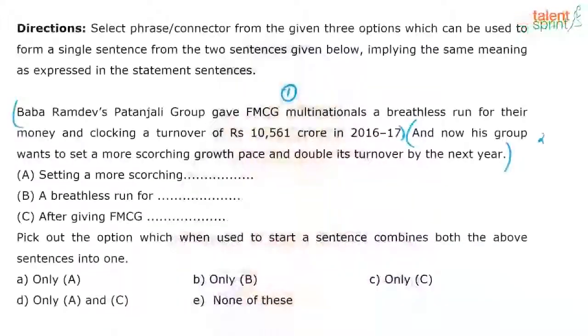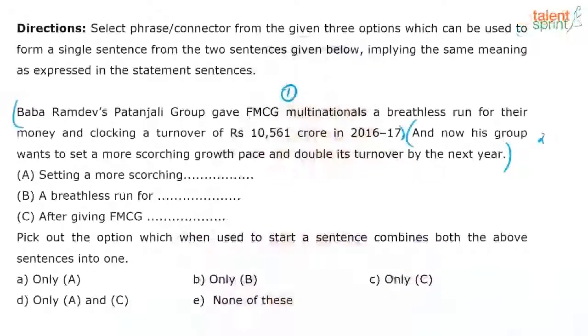Yeah. So now let's look at our options. We'll go from option A, setting a more scorching growth pace. Look at the whole context, right? When I say setting a more scorching growth pace, it means that has already taken place, right?